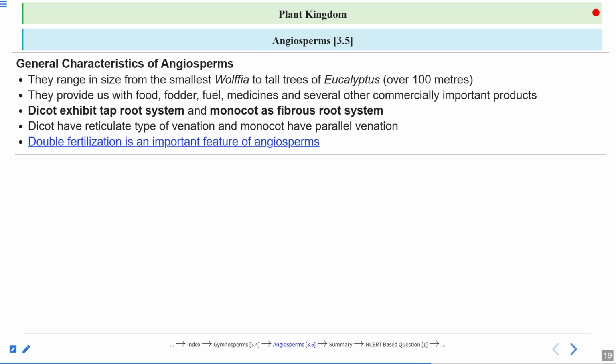And double fertilization is an important feature of angiosperms. This double fertilization we do not see in bryophytes, neither in pteridophytes nor in gymnosperms. But we see this double fertilization in angiosperms, right?